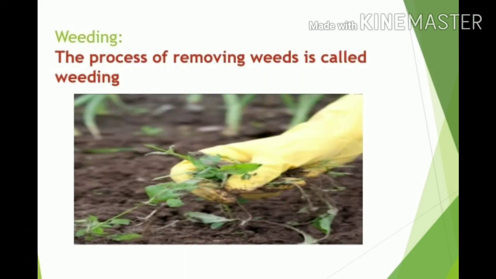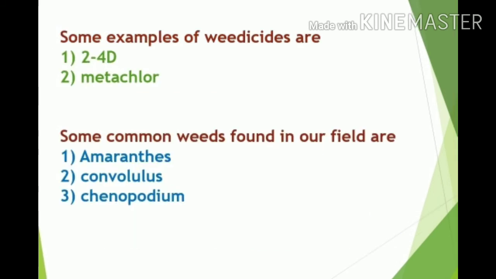Okay, then we are going to see the fifth step, that is the weeding process. Weeding is nothing but the process of removing weeds. In the weeding process, weeds are removed, right? For that case weedicides are used, for example 2,4-D and metachlor. Some common weeds found in our field are Amaranthus, Convolvulus, Chenopodium. These are the weeds which are found.